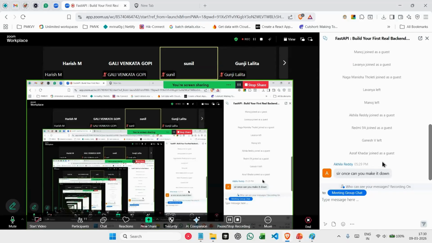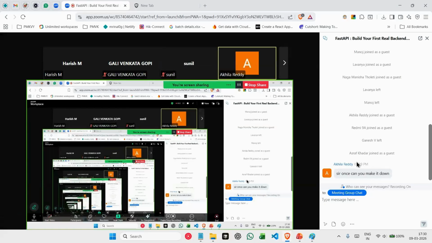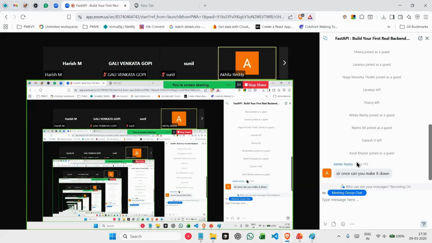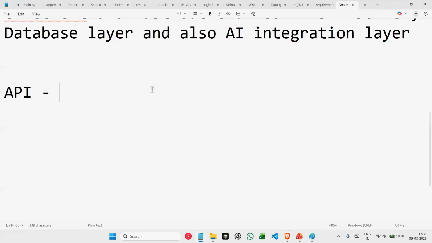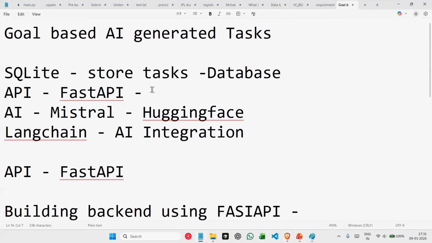Akila, I didn't understand you. What do you mean, can you scroll it down? Sir, I'm asking about the Notepad. Just scroll it down once, I want to see what you have written from the start because I entered in the middle of the session. We don't have anything, Akila, in this.